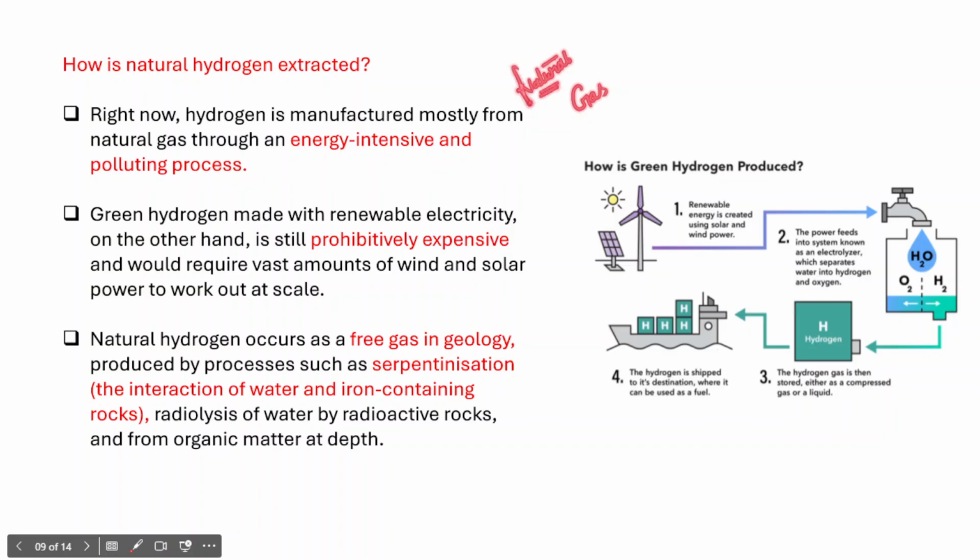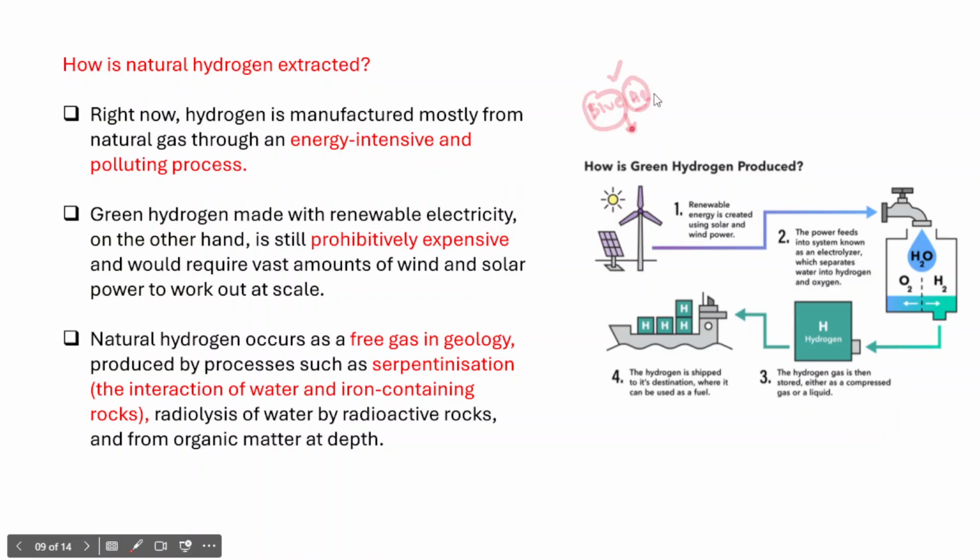However, when we use natural gas for the production of hydrogen, it is considered an energy intensive and even polluting process, because with blue hydrogen, we use natural gas, but the greenhouse gases which are emitted in the process would be captured and stored.